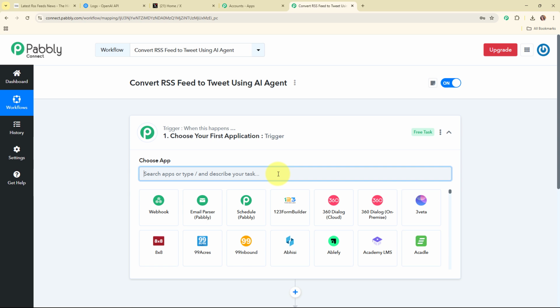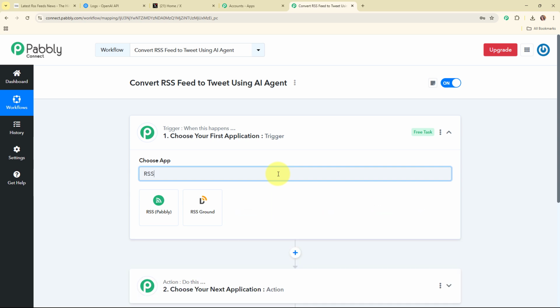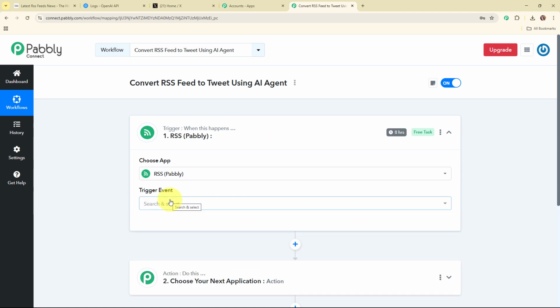So now I'm going to select my trigger application as RSS by Pabbly, that is an RSS reader provided by Pabbly. Alright, so RSS is basically a simple way to get updates from your favorite websites in one place. Instead of visiting each site, you can subscribe to their RSS feed and get new content like articles or blog posts delivered to a feed reader.